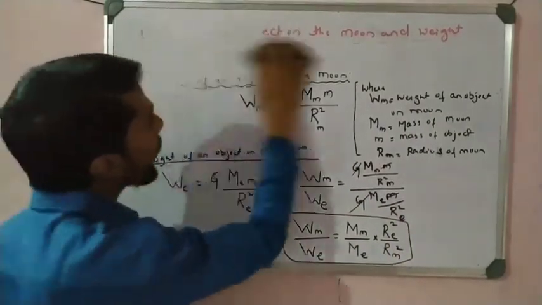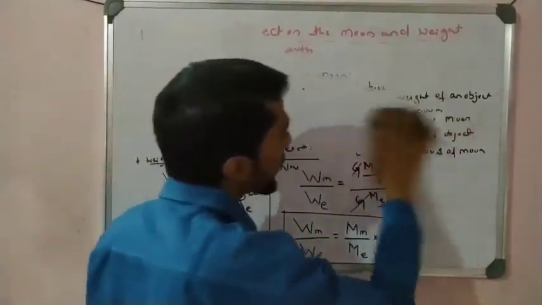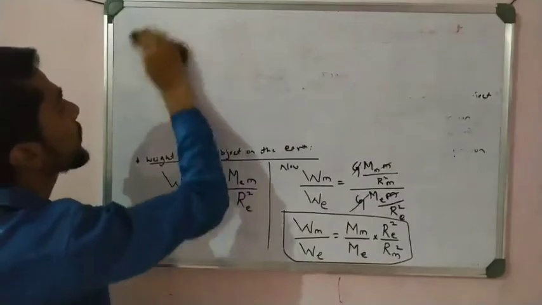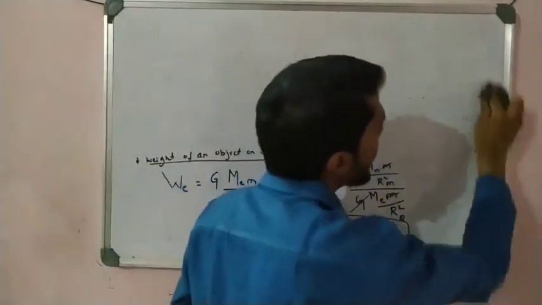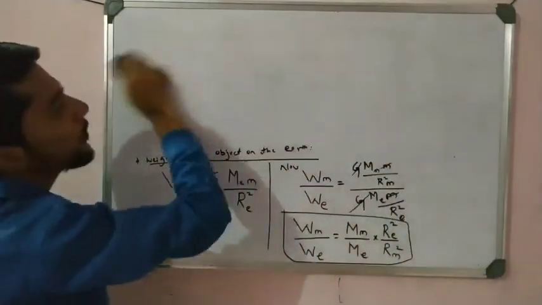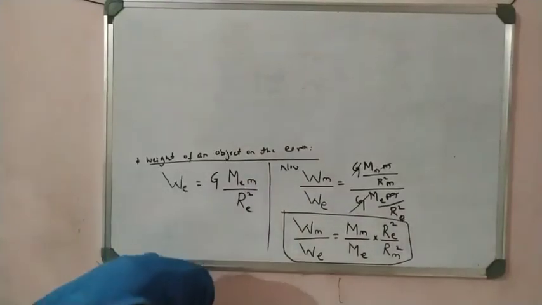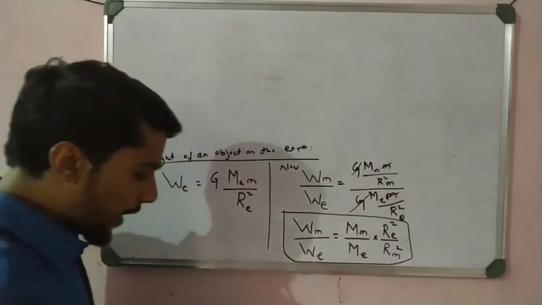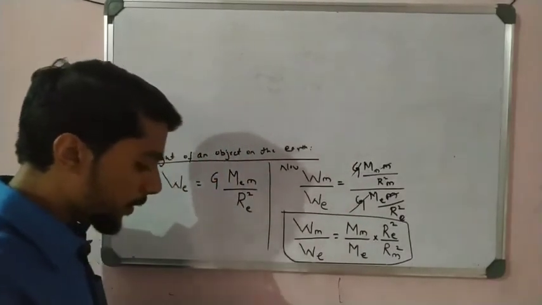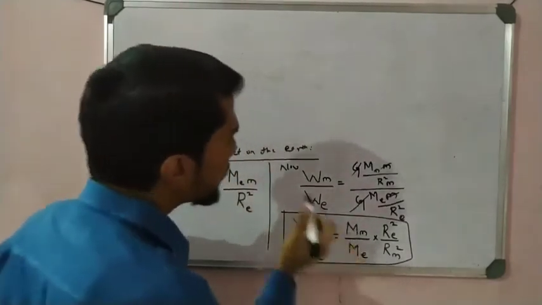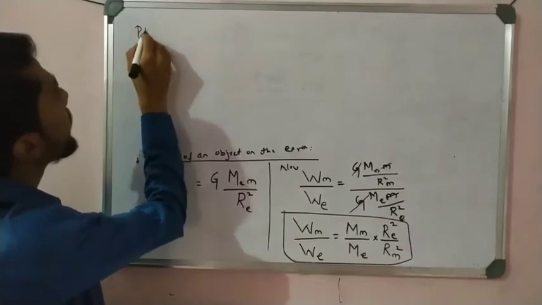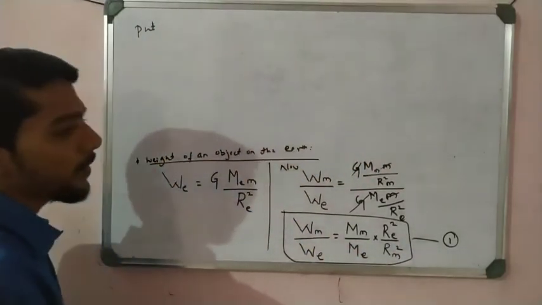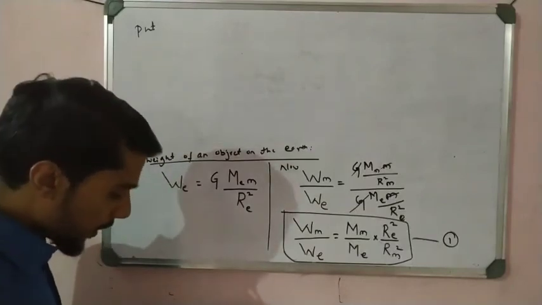Now let us come to find out the exact value. Simply put the values of Me and all these things. All constants are there, so you have to remember all the constants. I can write them here one by one. Take this as equation number 1.